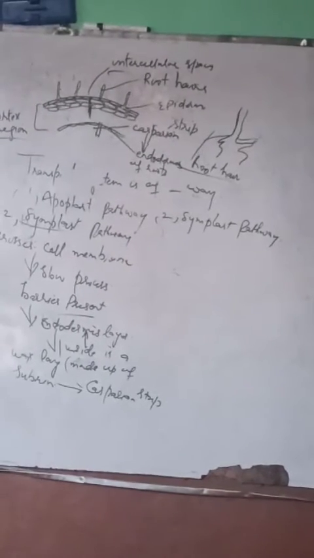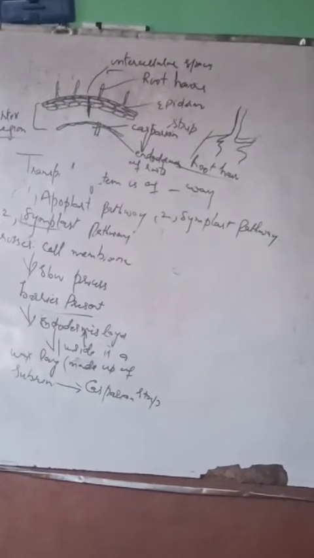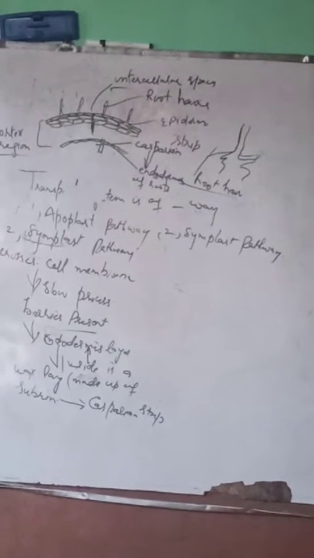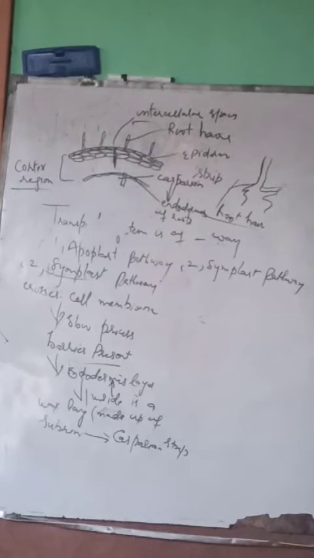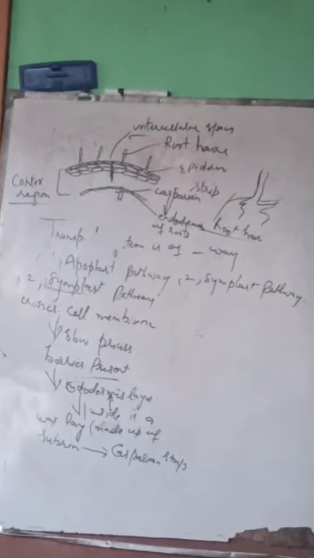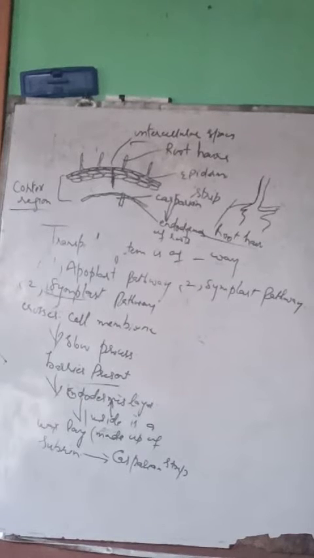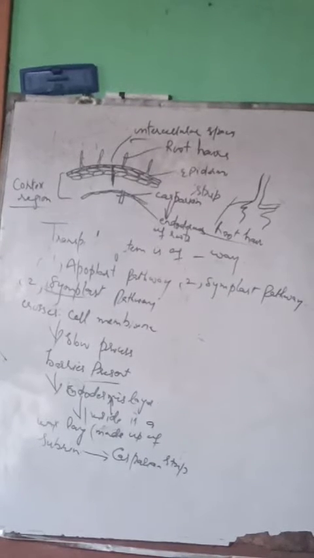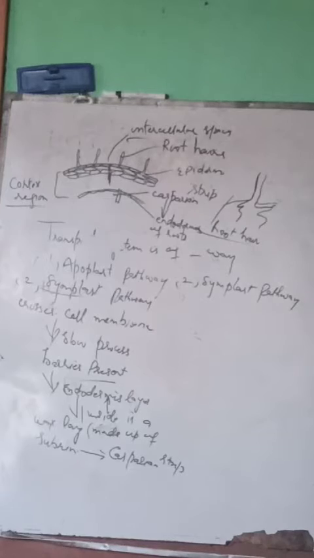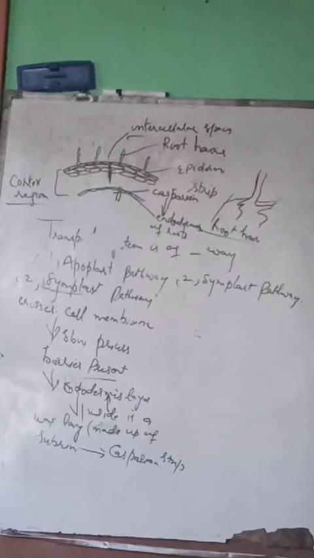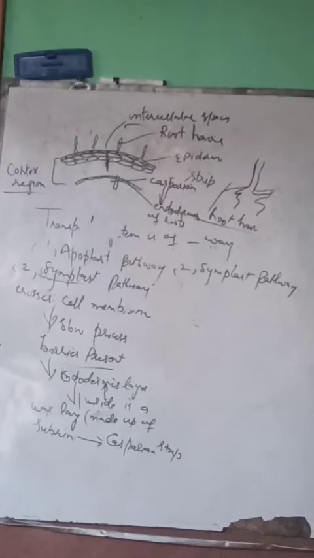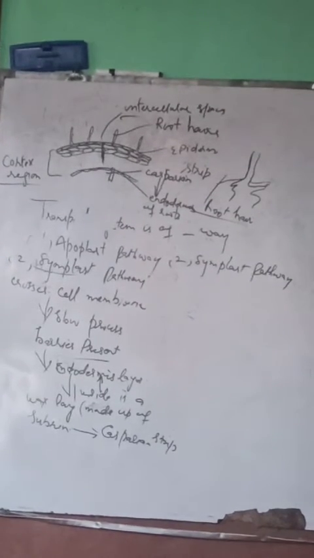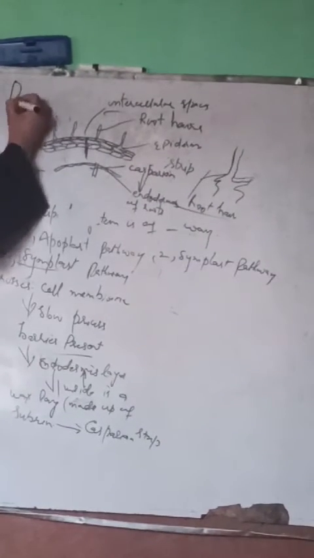Roots of higher plants cannot collect all nutrients from soil individually, so the fungus provides nitrogen-containing compounds to higher plants. And the roots provide energy resources, for example sugar, to the fungus. For example, in the case of Pinus in gymnosperms.